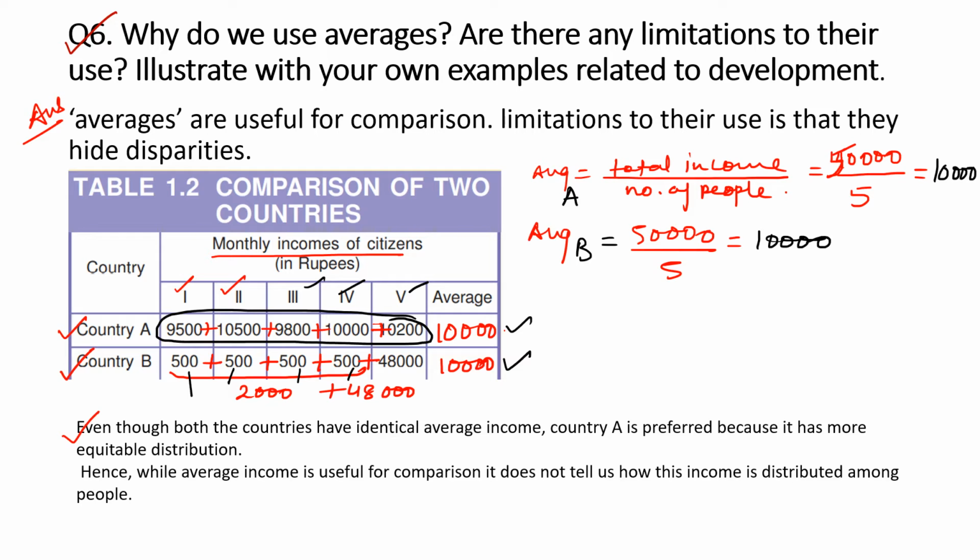So averages do not tell us about this disparity, how income is being distributed among the people. Therefore, while average income is useful for comparison, it does not tell us how this income is distributed among the people. This is a drawback of this criterion.